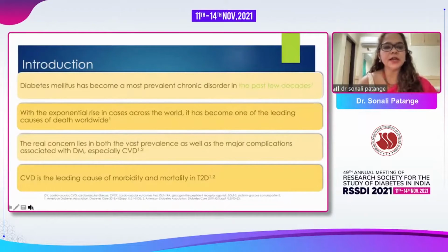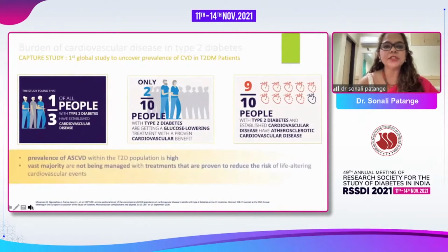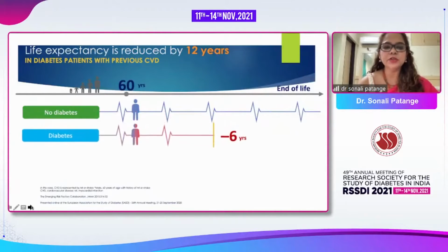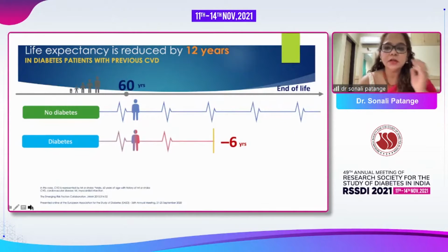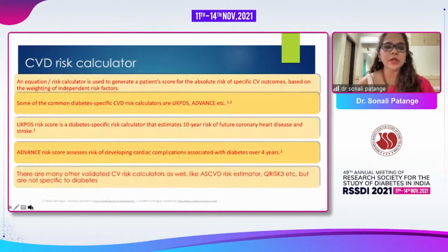So the introduction is that we all know that CVD is the leading cause of morbidity and mortality. The CAPTURE study was the first global study to uncover the prevalence of CVD in type 2 diabetic patients, showing us that the prevalence of ASCVD within the type 2 diabetic population is very high. 9 out of 10 people with type 2 diabetes and established CVD have an atherosclerotic CVD. Life expectancy goes on reducing, with no diabetes having a normal life expectancy. Diabetic patients already lose 6 years, and with diabetes, MI and stroke, more than 12 years.